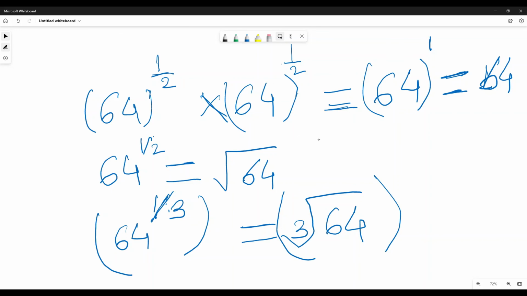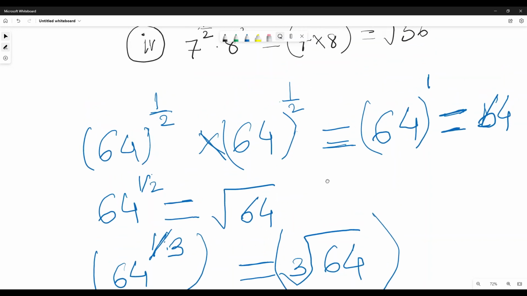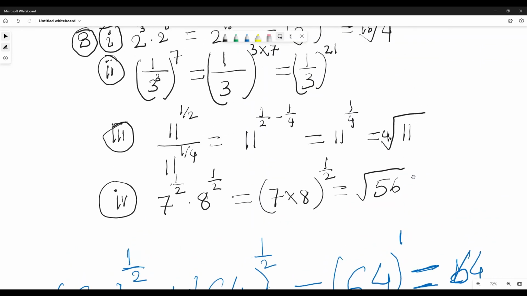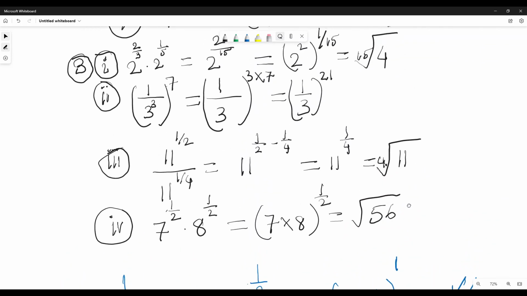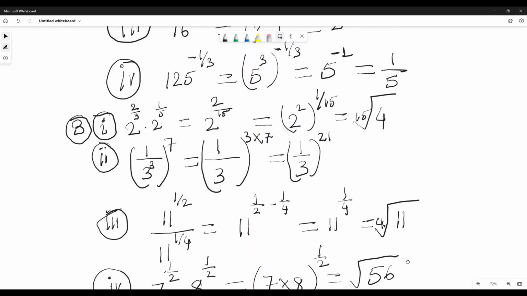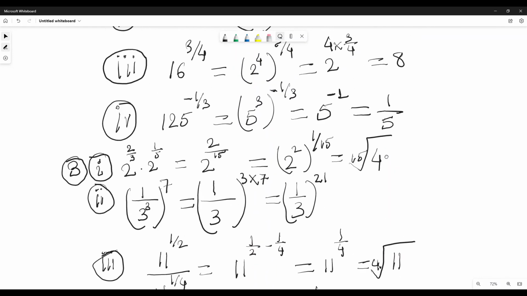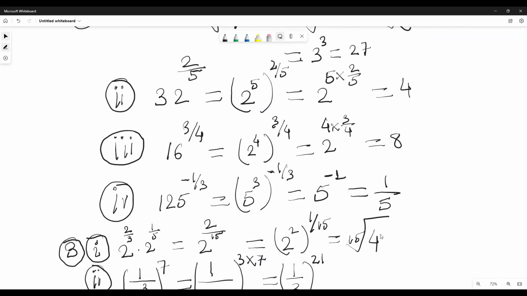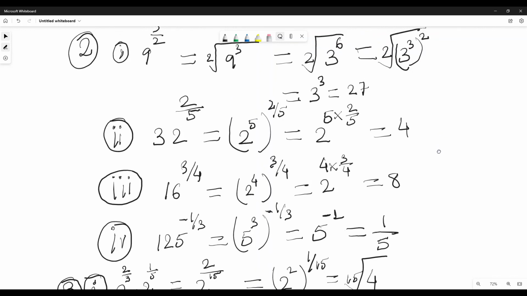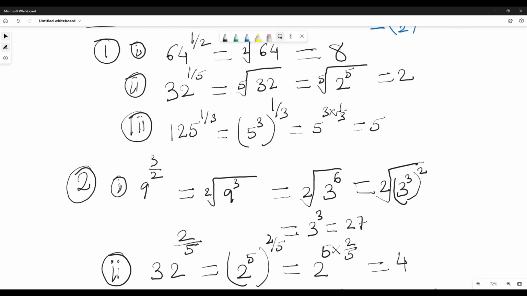You can try it yourself for other numbers and understand. This exercise is from the NCERT book. We have to write it in the simplified form. I have tried my best to write it. You can pause the video and see it.